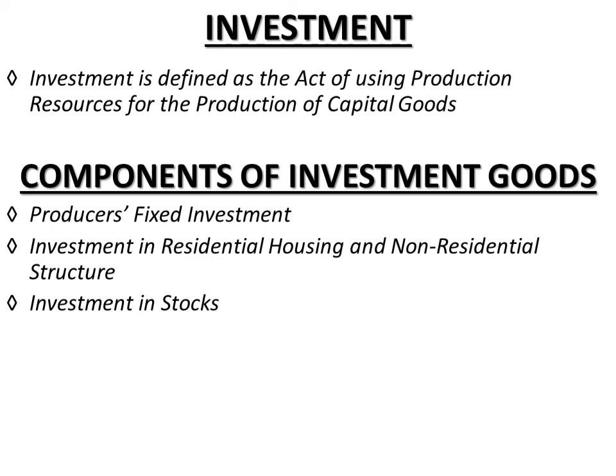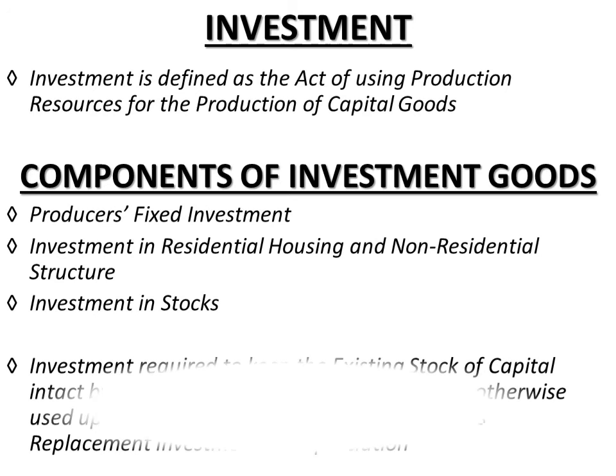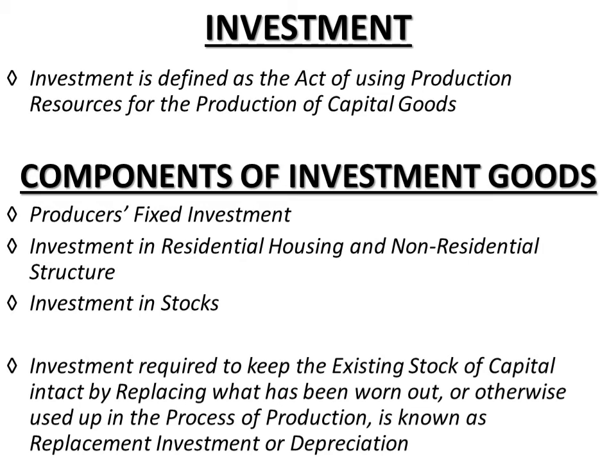This is one thing. Now during this process of capital formation, physical wear and tear of capital goods takes place in the process of production, which is known as depreciation. So actually, what do you mean by depreciation? It is the investment required to keep the existing stock of capital intact by replacing what has been worn out or otherwise used up in the process of production, known as replacement investment or depreciation, right?